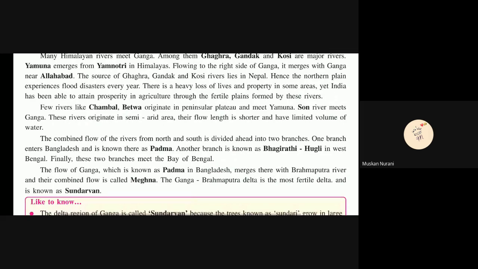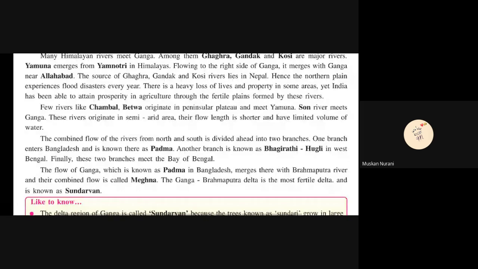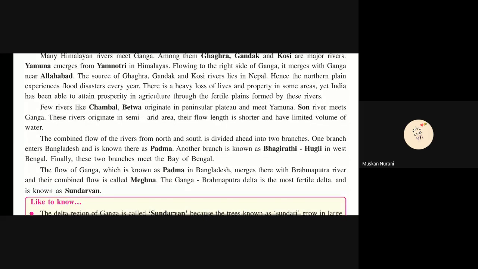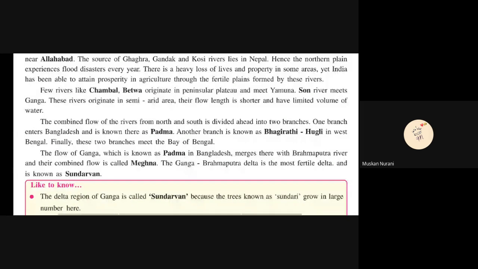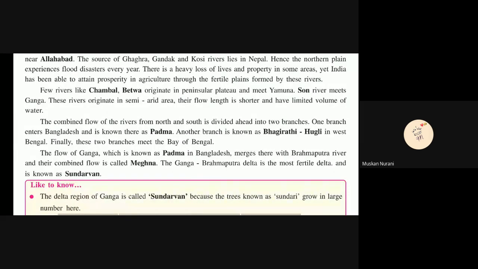The combined flow of the rivers from north and south divides into two branches. One branch enters Bangladesh and is known as Padma, the other branch is known as Bhagirathi Hooghly in West Bengal. These two branches meet the Bay of Bengal. The flow of Ganga known as Padma in Bangladesh merges there with the Brahmaputra river and their combined flow is called Meghna. The Ganga Brahmaputra delta is the most fertile delta and is known as Sundarban. Ma'am, ended.